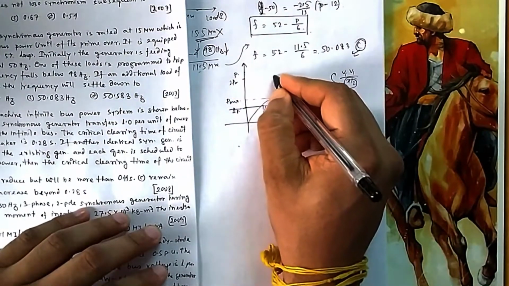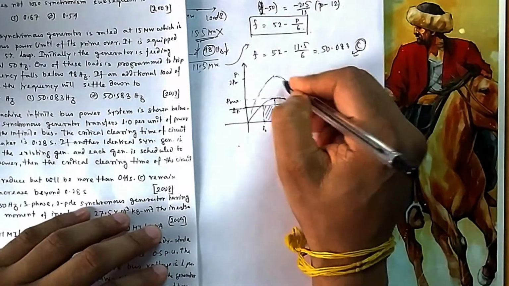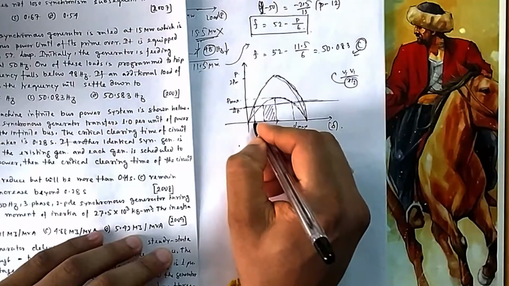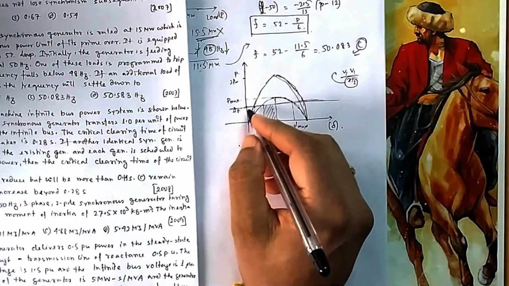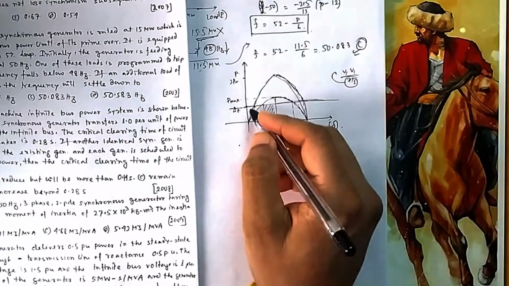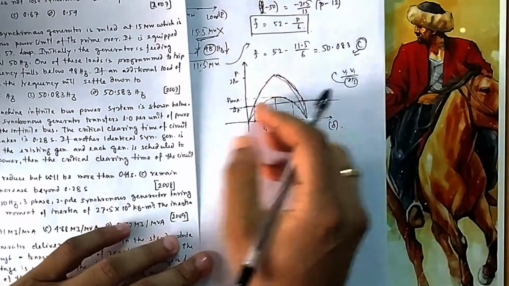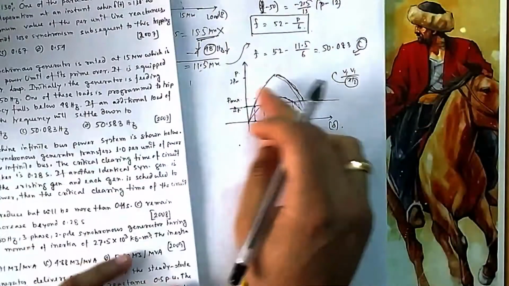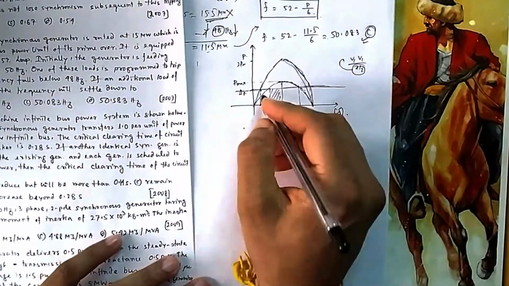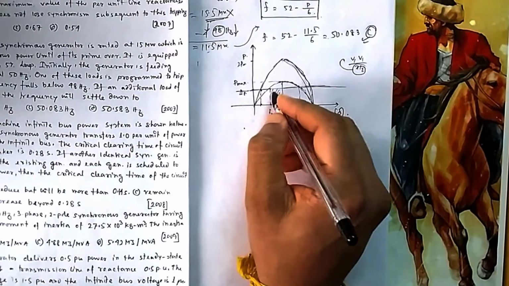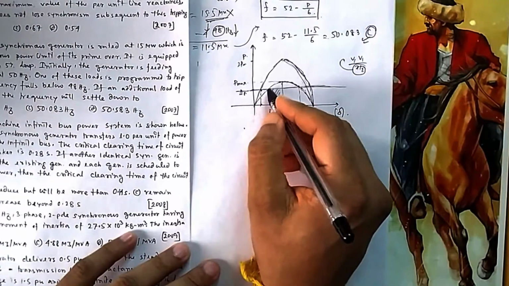So if you see now, your curve will look like this. This is your operating point. Now the new operating point will be at this, because total power is 1, and each one is 0.5. I am not drawing each one, this is overall, the overall system P-delta curve. So this is 1. Now you can say, if there is a fault, what will be its area? So this will be its area.